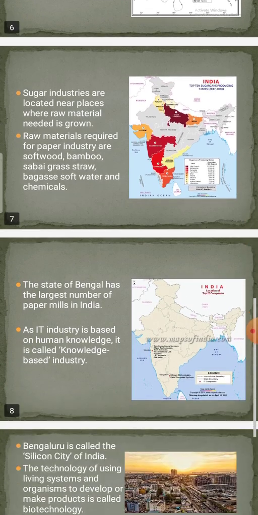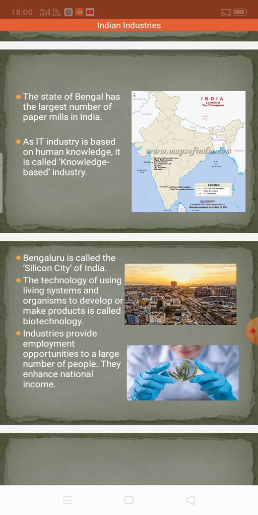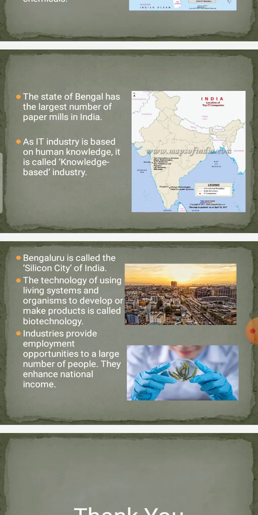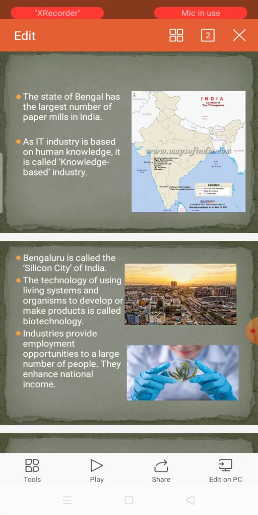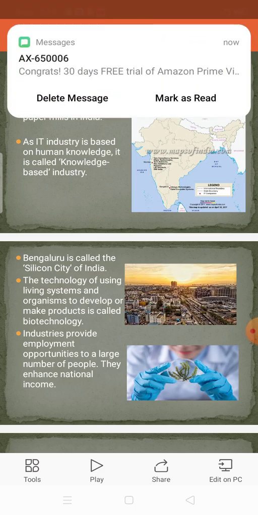Now next, here, the state of Bengal. The state of Bengal has the largest number of paper mills in India. They will ask you dash. So you should know the Bengal. Don't forget. And one more thing, the next industry I'll go is the IT industry. Information technology is based on human knowledge. It is called knowledge based industry. Here, as IT industry is based on human knowledge, it is called knowledge based industry.